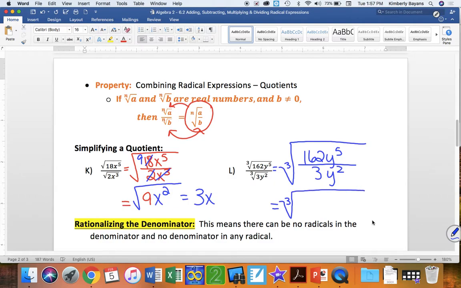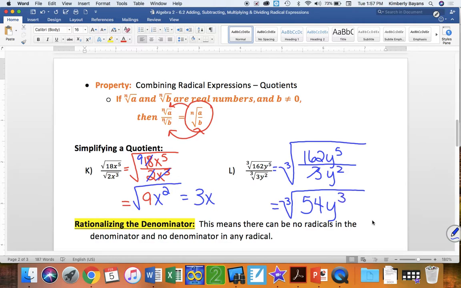Okay, and 162 divided by 3 is 54. My 3 is now gone. I have more y's in my numerator, so my y is going to stay in my numerator. And I have 3 more y's in the numerator, so that's my new exponent.